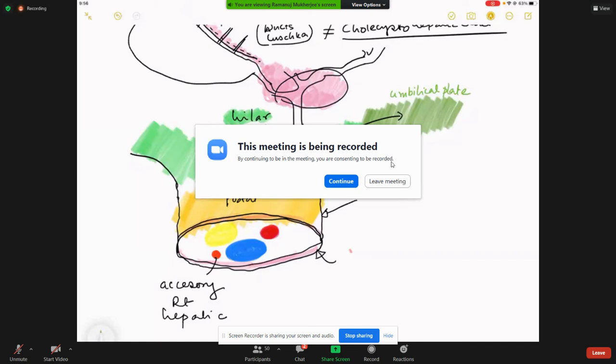So the umbilical plate is in relationship with which plate, sir? Now see, the umbilical plate, as you can see, is in relationship with the left hepatic duct.